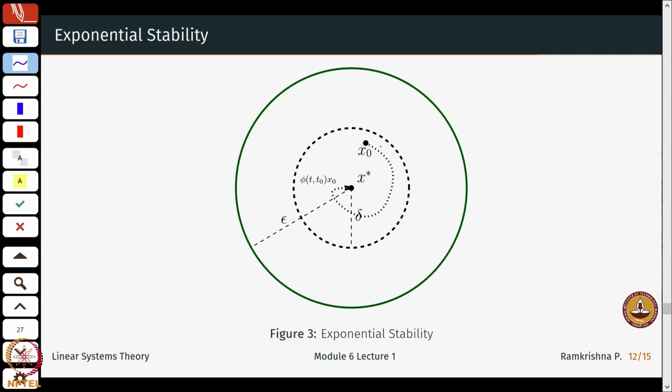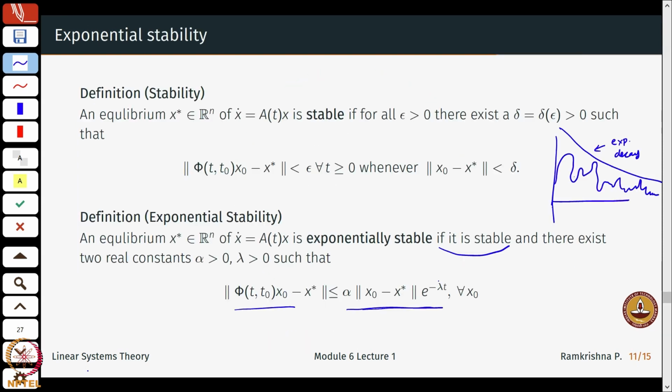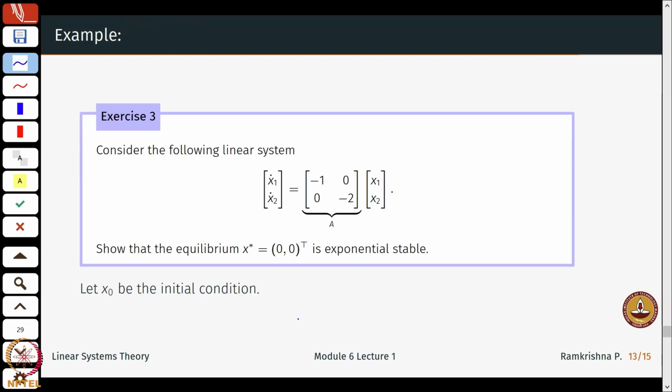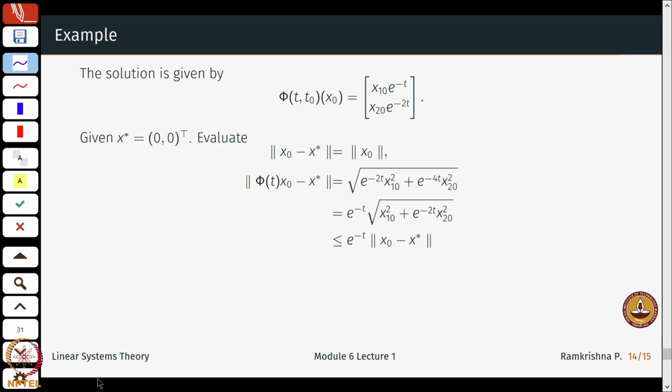Okay, so I can just write down a picture which looks like this, but I think it's easier starting from what we know earlier. It is now easy to interpret this picture. Again I come back to this system. Now I want to verify if this is exponentially stable, and if it is, what could be the values of this alpha and lambda. I'll again skip the initial condition and the little computations. Again t naught could just be equal to 0. Okay, so again this is from previous.